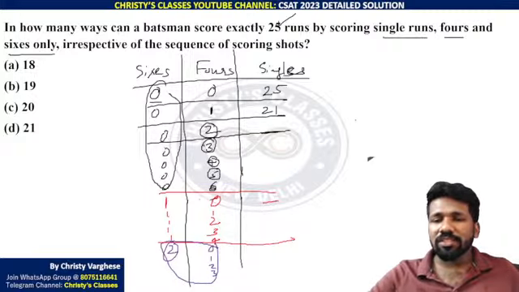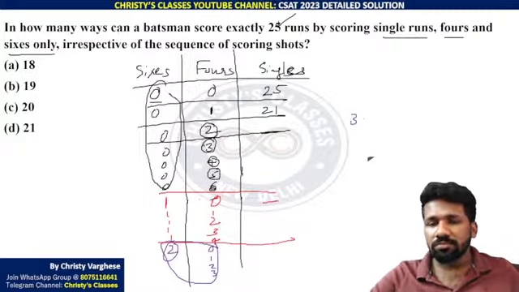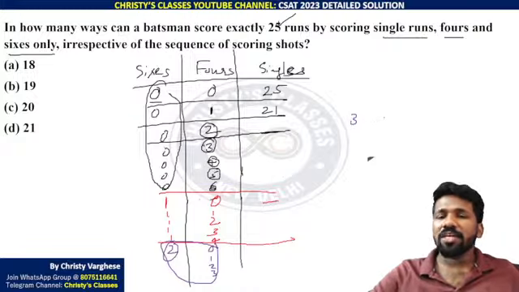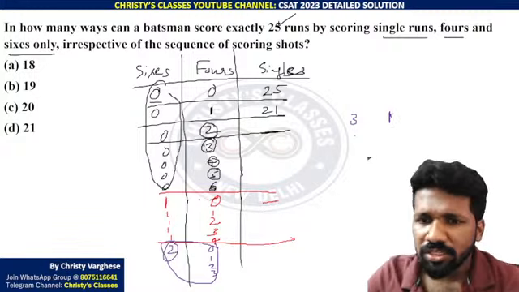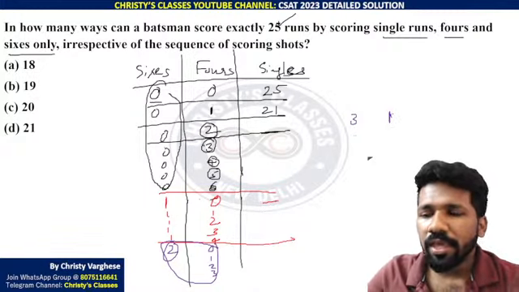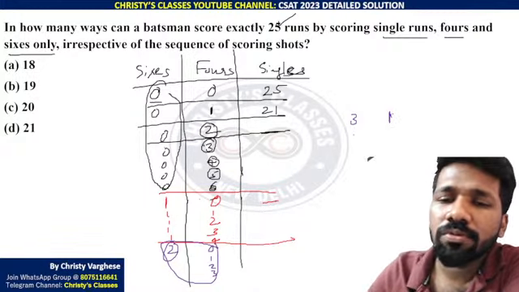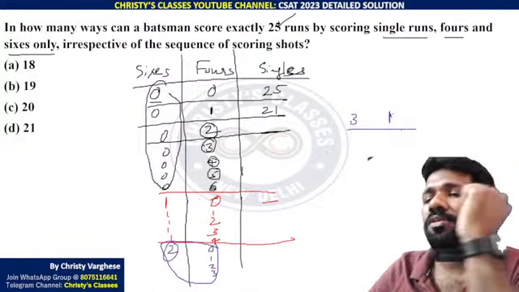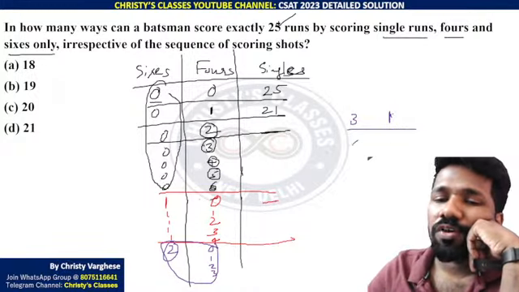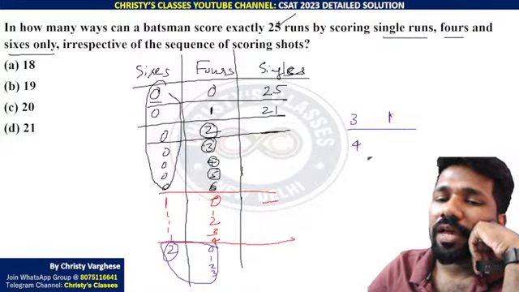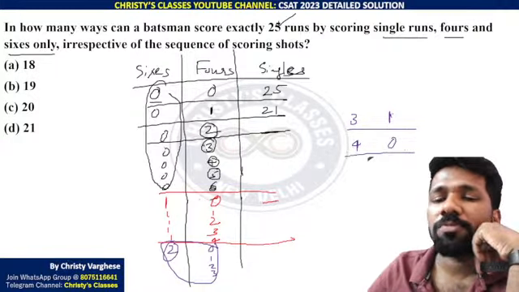Now with 3 sixes, that means 18 runs. 3 sixes and 1 four, remaining single is possible. 18 plus 4, 22. That is the only possibility, because otherwise it is about 26. 4 sixes and 0 fours, that is another possibility.